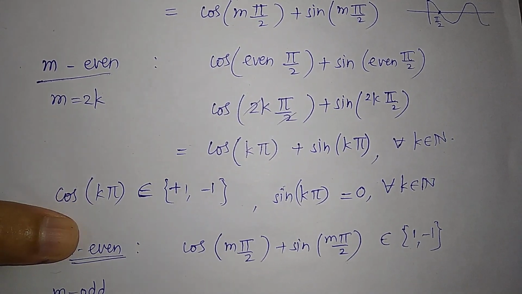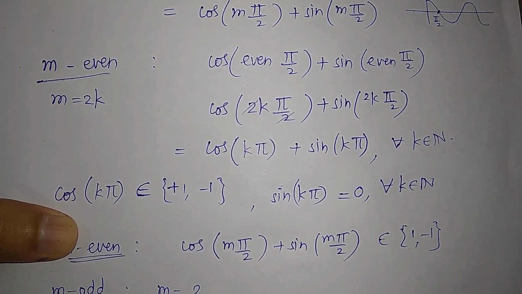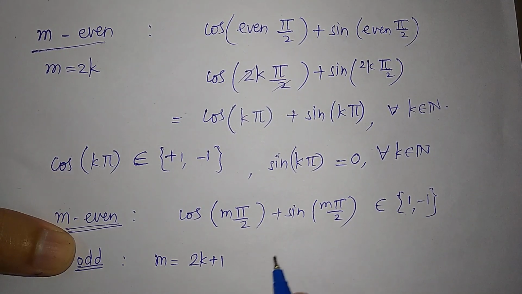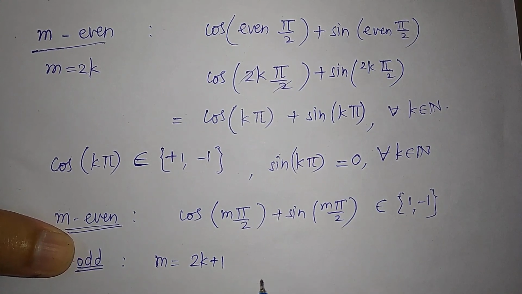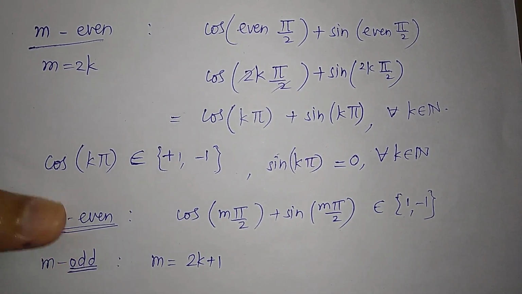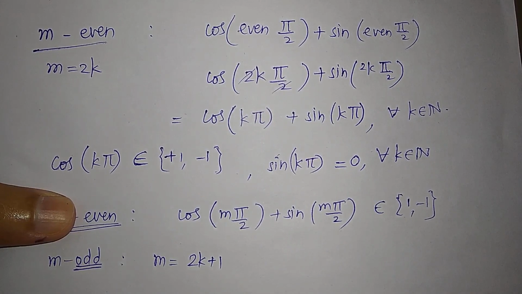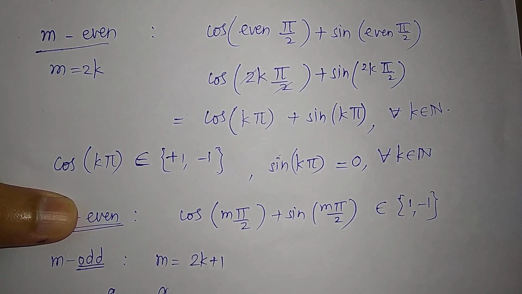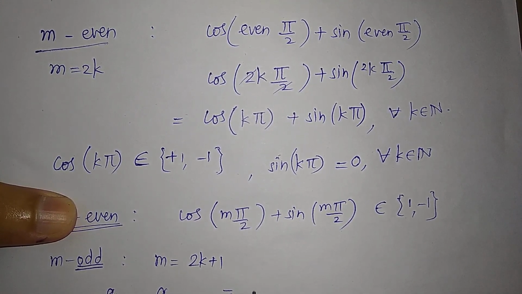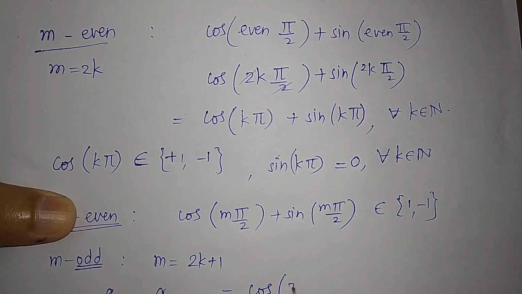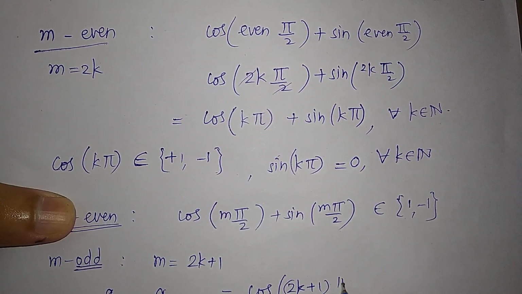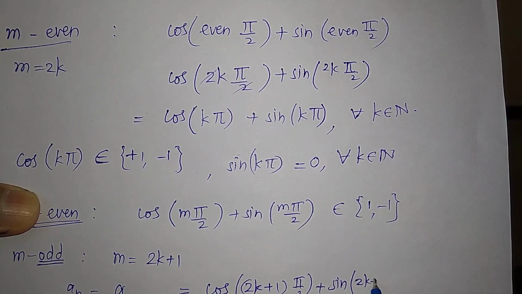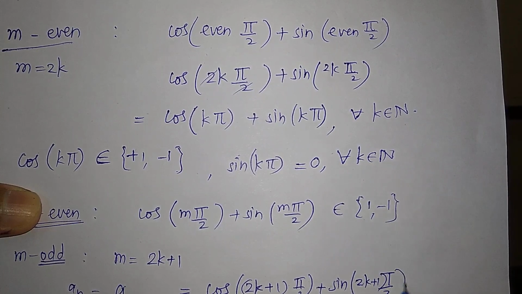So we can write this m as 2k plus 1. Okay. An odd number can be written as 2k plus 1, where this k is a natural number. So just replace this m by 2k plus 1 in the sequence. So this is a_n equal to a_{2(2k+1)}, which is equal to cos (2k plus 1) times pi by 2 plus sin (2k plus 1) times pi by 2.